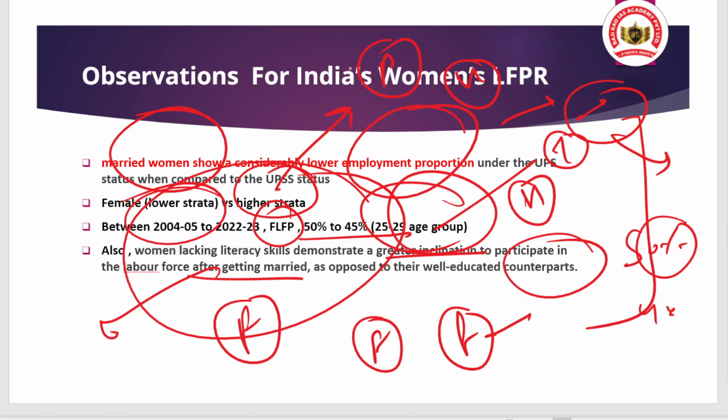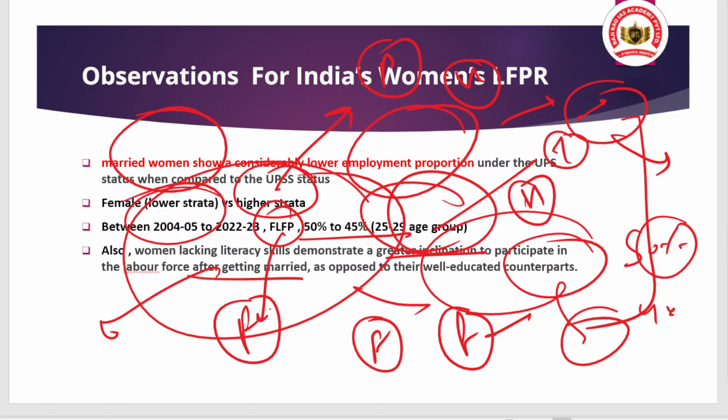That is why they try to participate more in the economic workforce, which substantiates our point. But when we talk about well-educated counterparts, they have all the resources, so there is a societal barrier or household barrier that prevents these women from participating.